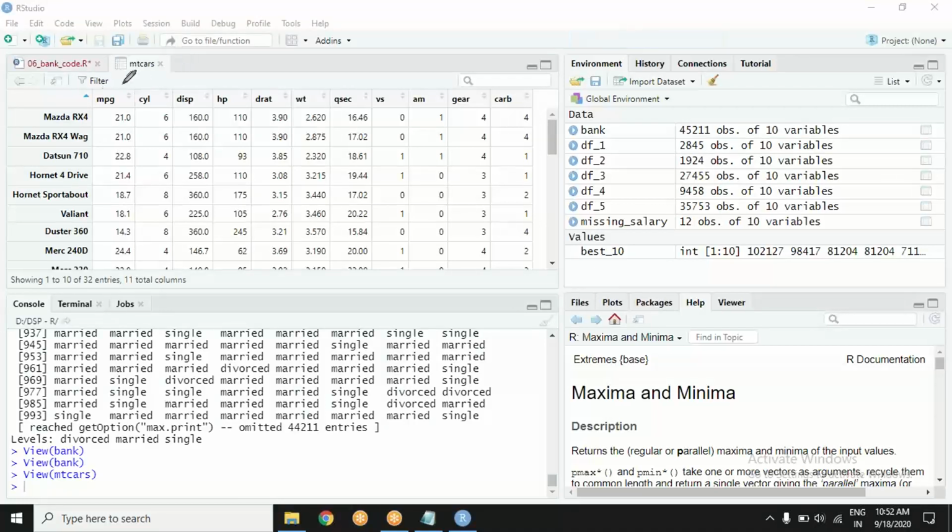What this dataset talks about is, okay, MPG. What does that mean? Yes, MPG stands for miles per gallon.